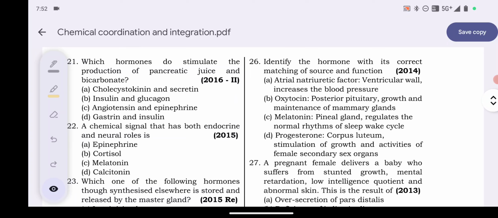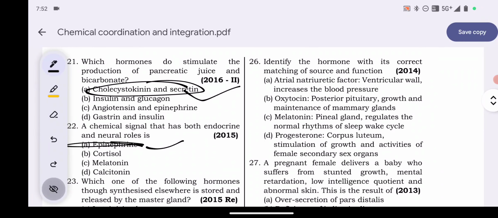Atrial natriuretic factor ANF, ventricular wall, increase in the blood pressure. Oxytocin, posterior pituitary, growth and maintenance of mammary gland. Melatonin, pineal gland, regulate the normal rhythm of sleep-wake cycle. Progesterone, corpus luteum, stimulate growth and activities of female secondary sex organs. Which is the correct matching आपको बतानी है. So here 26, option number C, melatonin is the answer.